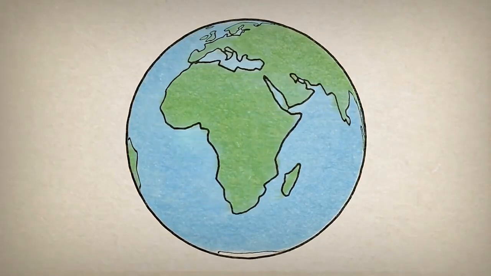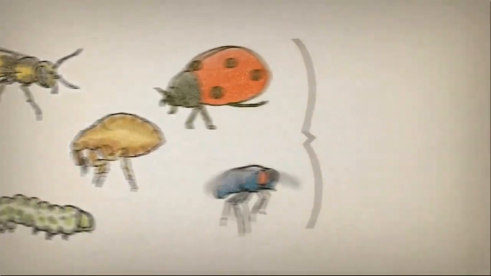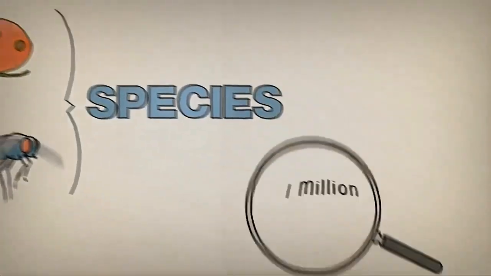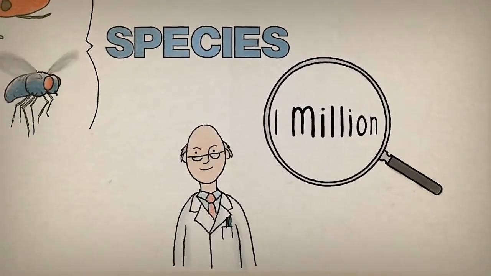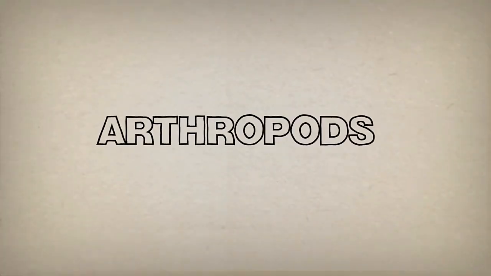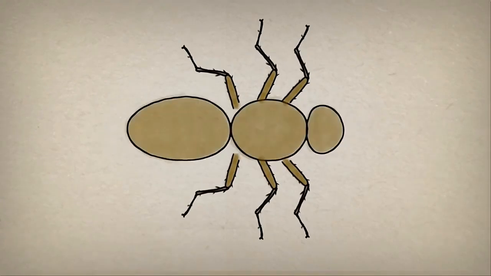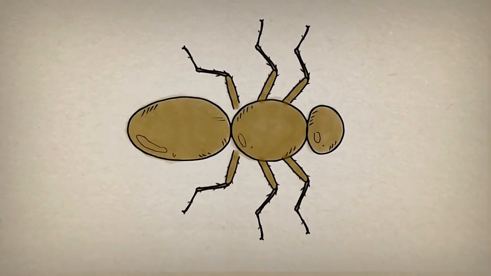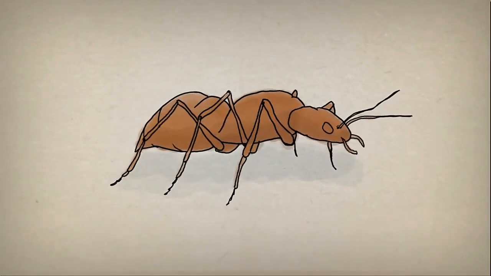We live in a world of insects. Insects are animals. There are more different types of insect than any other animal on Earth. We call these different types species, and around 1 million species of insect have been discovered so far, and scientists think there may be up to 10 million species in total. Insects are arthropods, which means they have legs with joints, bodies in segments, and a hard outer covering called an exoskeleton, like having your skeleton on the outside, like a suit of armor.